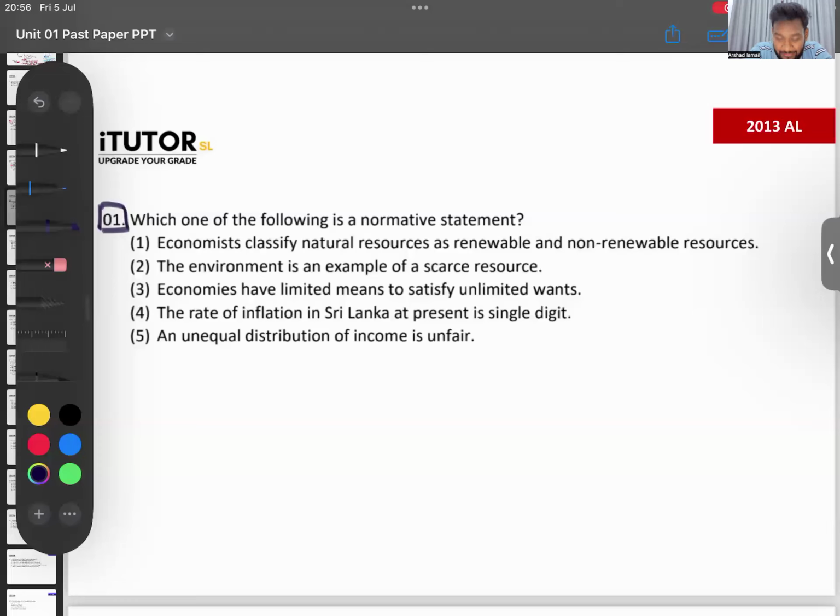Same thing repeated, no? Economics classify natural resources as renewable, non-renewable. Environment is an example of a scarce resource. Economies have limited means to satisfy unlimited wants. The rate of inflation in Sri Lanka at present is a single digit. Unequal distribution is unfair. That's a subjective thing. Same thing that was repeated before as well.